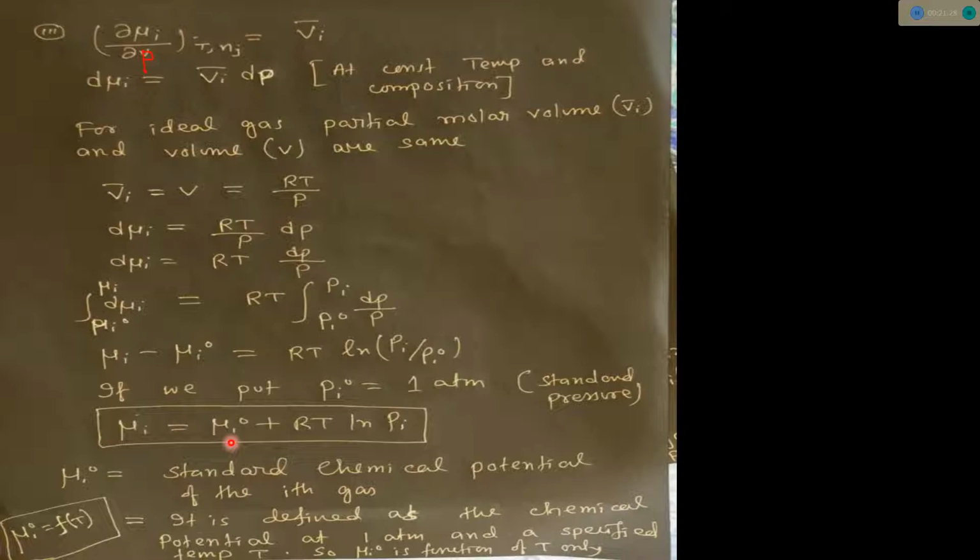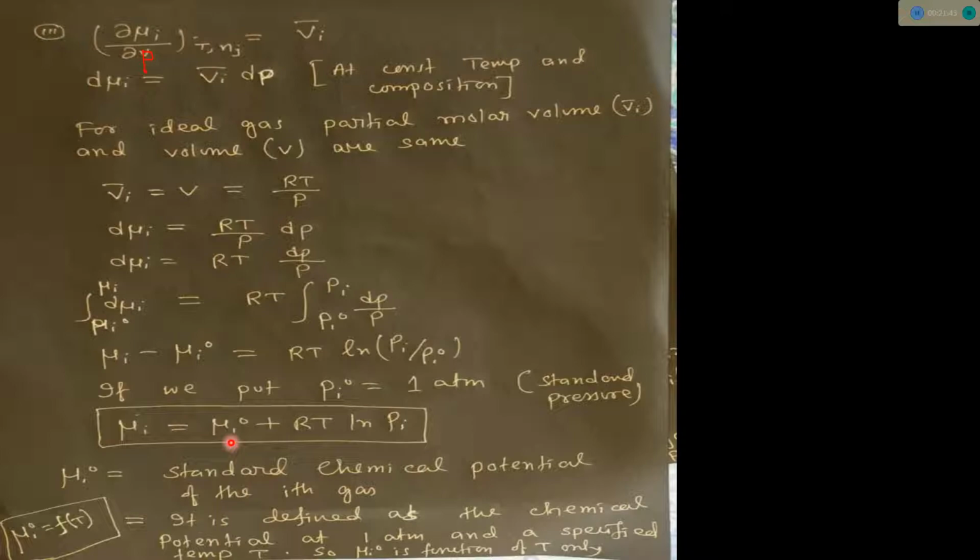To obtain standard chemical potential, we have to maintain 1 atm pressure. So for standard chemical potential μi0, the pressure is 1 atm and the temperature can vary.